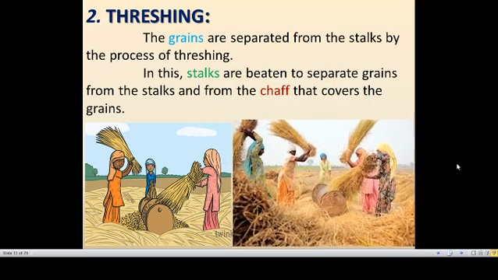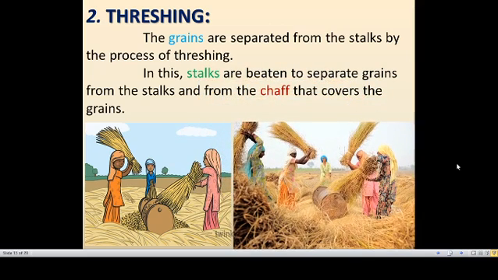And the second method is threshing. The grains are separated from the stalks by the process of threshing. We can separate the grains by beating the stems in a particular place. In this, stalks are beaten to separate grains from the stalks and from the chaff that covers the grain. Stalk means the stem, and chaff means the outer cover of that particular grain.